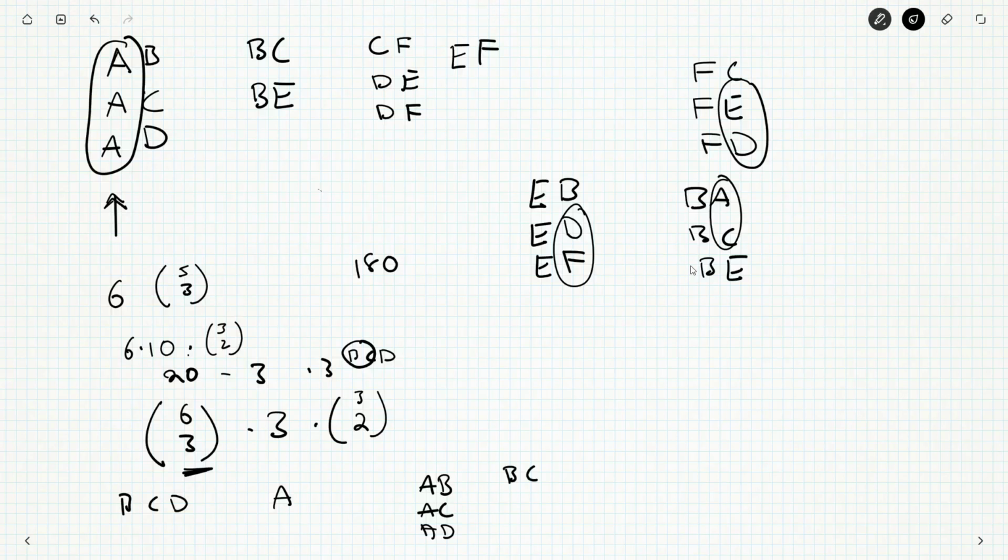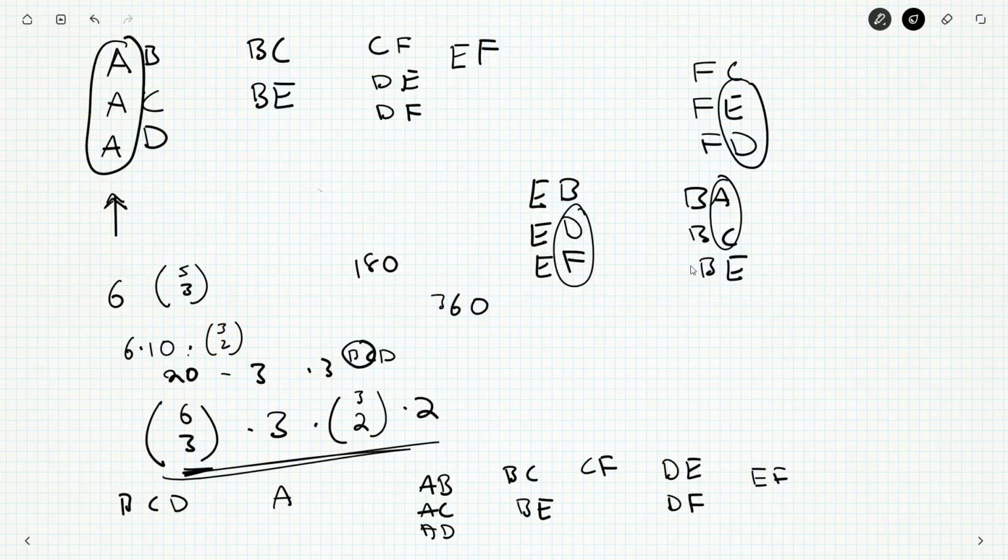Anyway, so as soon as I choose BC, that forces D to play E and F. E and F will have to play against each other, and then I've got a choice of 2 as to who B plays. Does B play E or does B play F? And C will play the other. So this expression, which then becomes 360, which is an upsettingly big number, is the number of ways that this can go down.